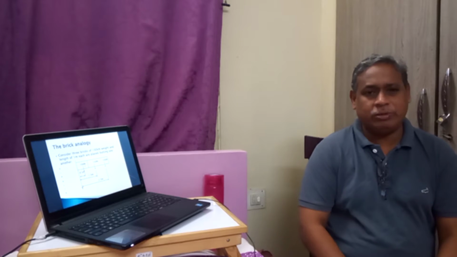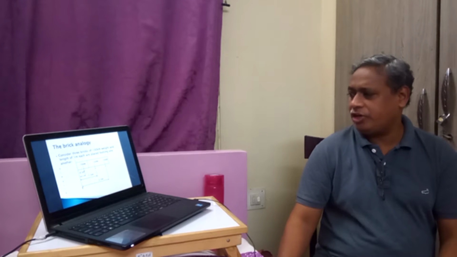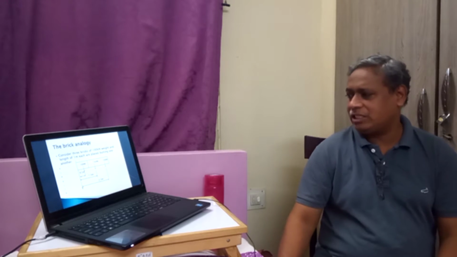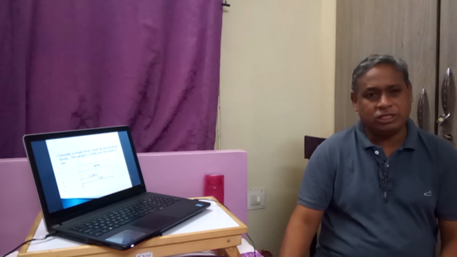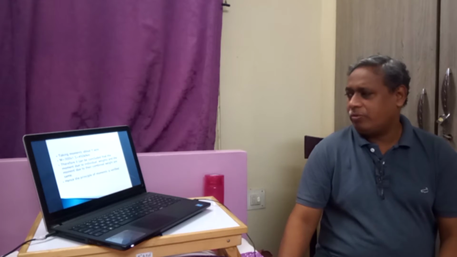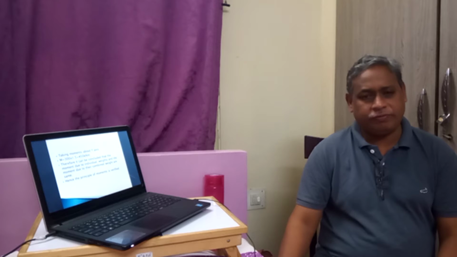So we have taken 100 into 0.5, 100 into 1.5 and 100 into 2.5 as moments about this y-axis. Then we got the moment as 450 Newton meters. And if those three bricks are made into a single brick of 300 newtons and 3 meters, then the moment will be 300 into 1.5, that is 450.